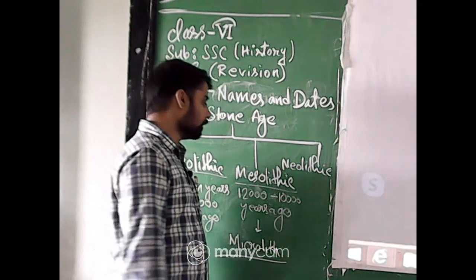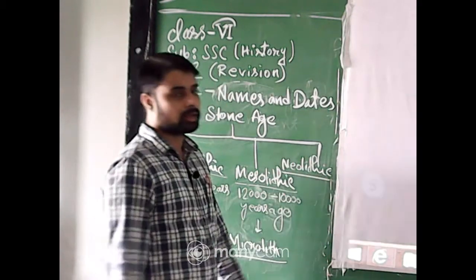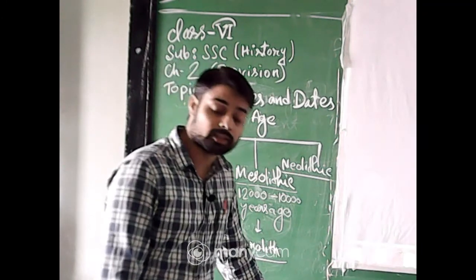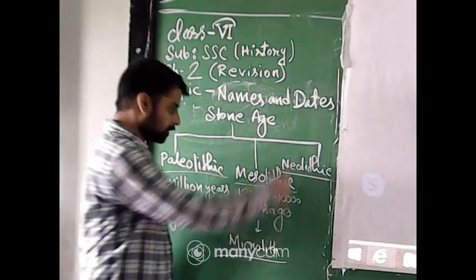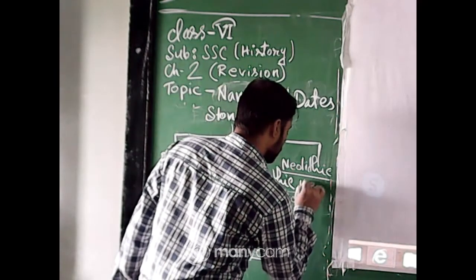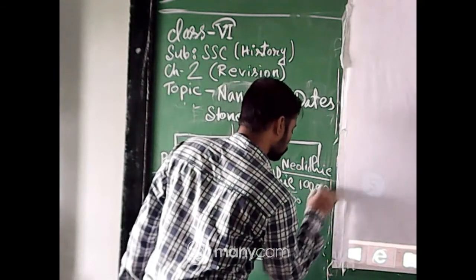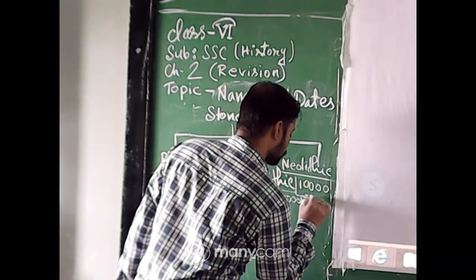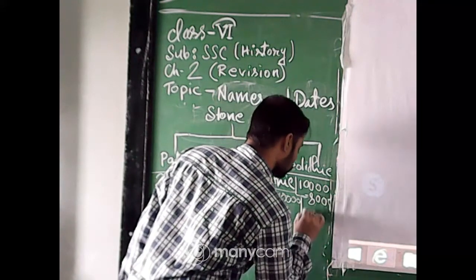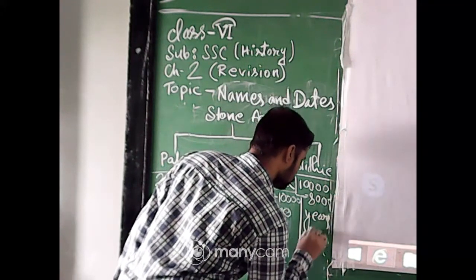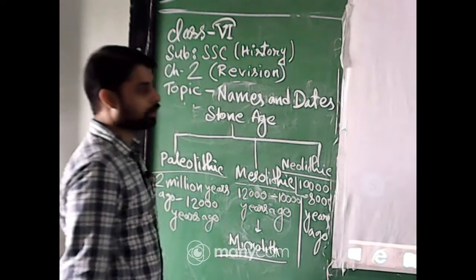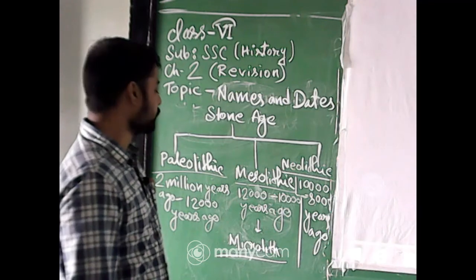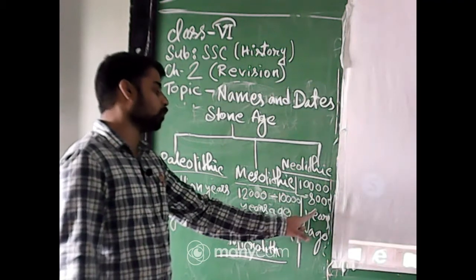Now, Neolithic. What is the meaning of Neolithic? Neo means new and lithos means stone. So, Neolithic means new stone age, and the time period is from 10,000 years ago up to 8,000 years ago.